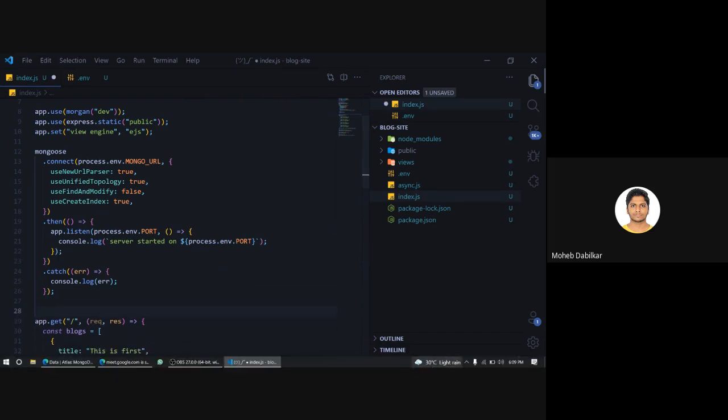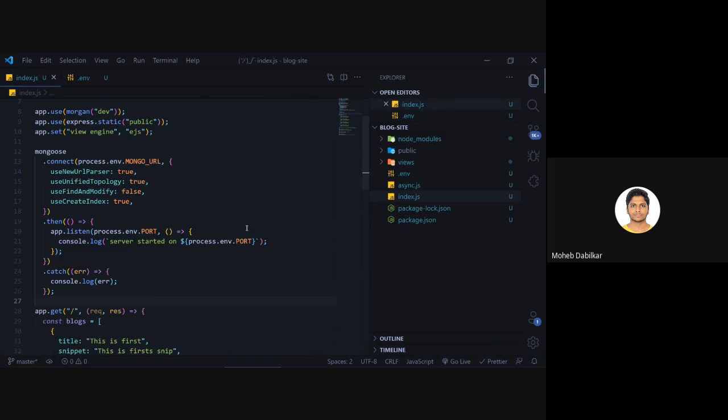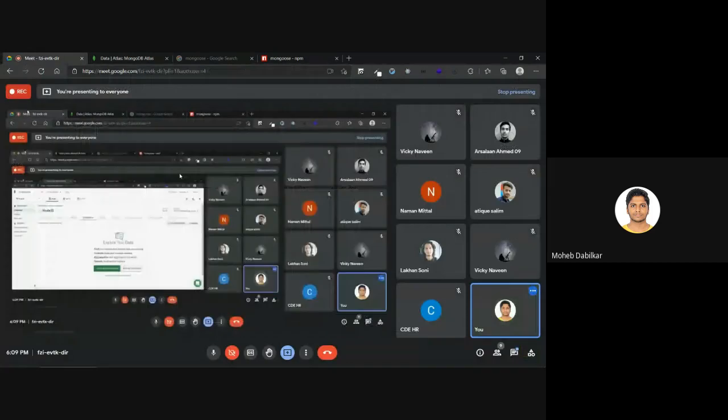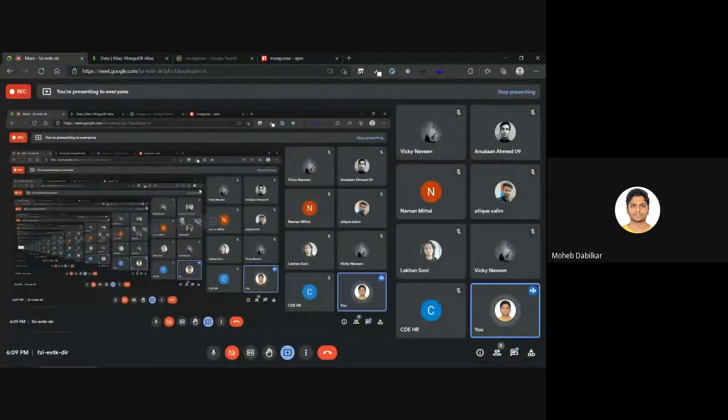What's the time? Is it 5? Okay, it's 6 already. Okay, what we'll do is we will do this tomorrow. If it is fine with you guys, we can do it now also. I don't mind. It is short stuff. I just have to show you the schema and how we will be reading and writing to the database. Would you guys like to see it now, or will tomorrow be better? It's already past 6, right?